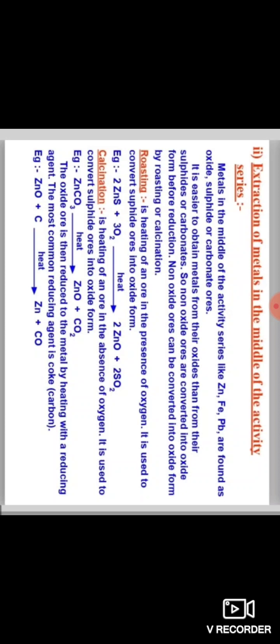The sulfide ores are converted into oxides by strongly heating in the presence of excess air. This process is known as roasting. The carbonate ores are changed into oxides by strongly heating in limited air. This process is known as calcination.